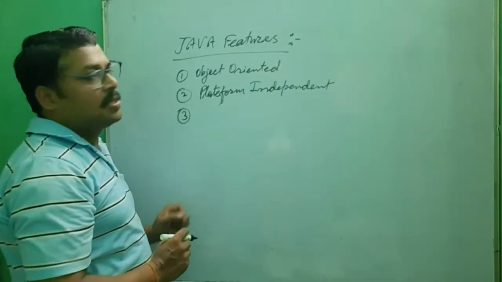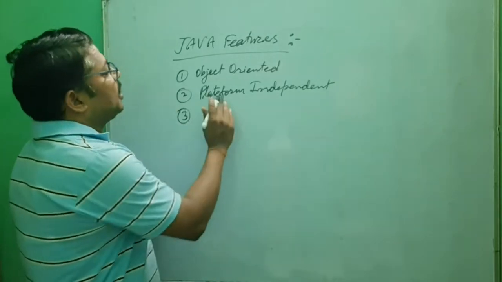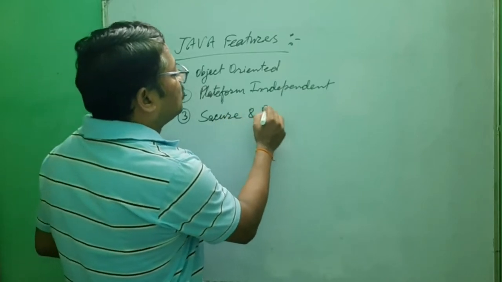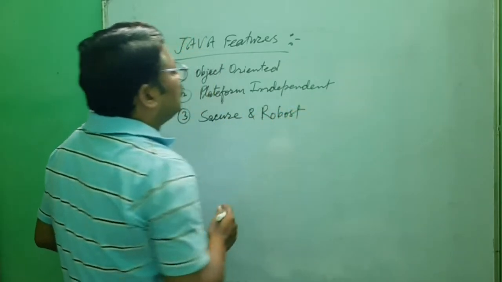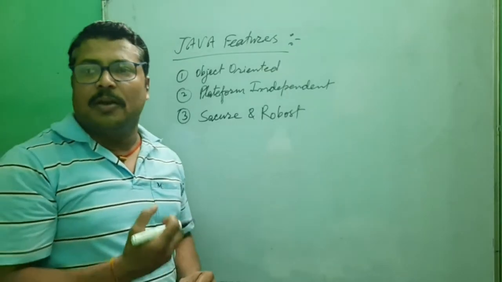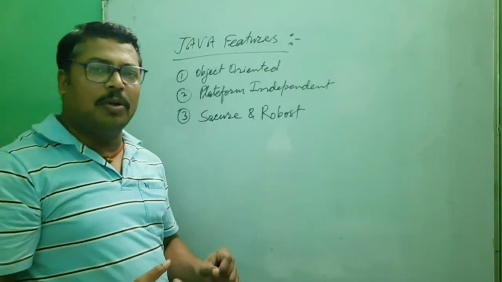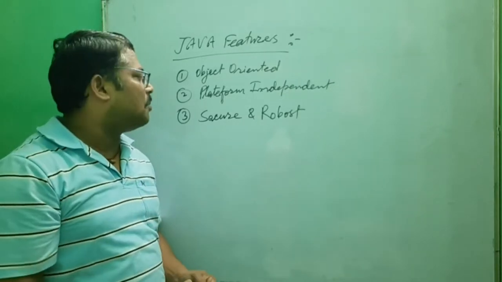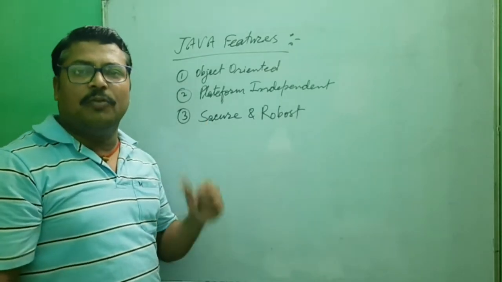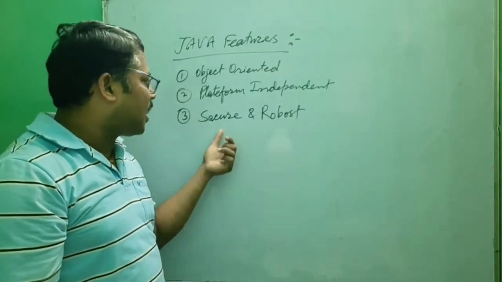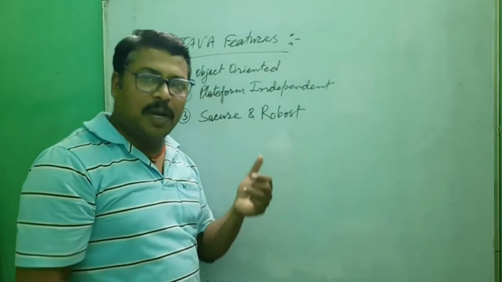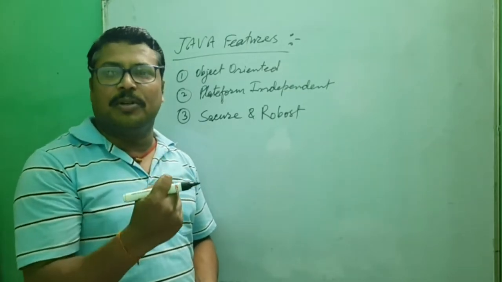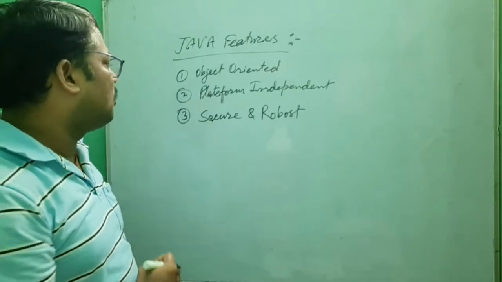The third thing is that Java provides features, and the most important is that it is secure and robust. This is a completely robust and secure programming language. When we write any program in Java, we can run it in an internet environment, that means a network environment, but it is completely secure. No virus infections are there, nobody can hack software developed with Java. Robust means it is capable of performing anywhere at any time.